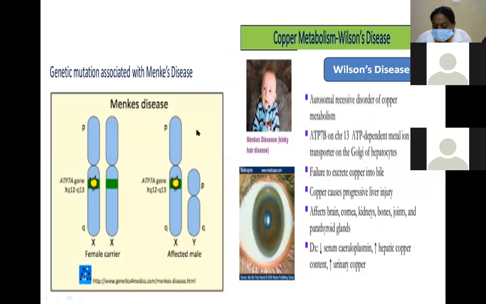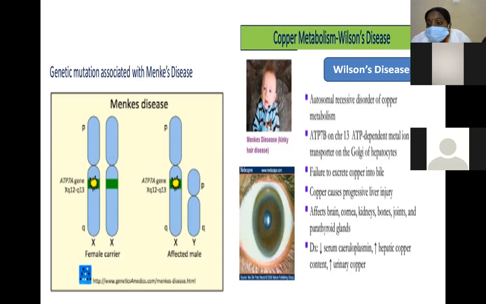One is Menkes disease; the second one is Wilson's disease, or hepatolenticular degeneration. It is an autosomal recessive disorder of copper metabolism. Here is a female carrier and an affected male, due to a defect in the gene. Mainly the ATP7B gene on chromosome 13 encodes a metal transporter in the Golgi of hepatocytes. There is failure of excretion of copper into the bile.